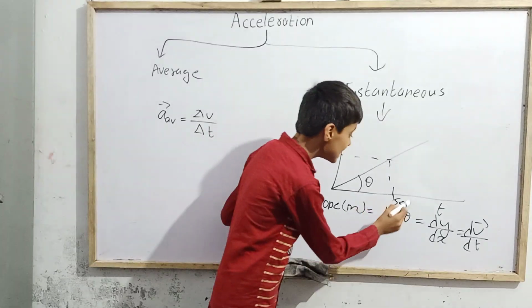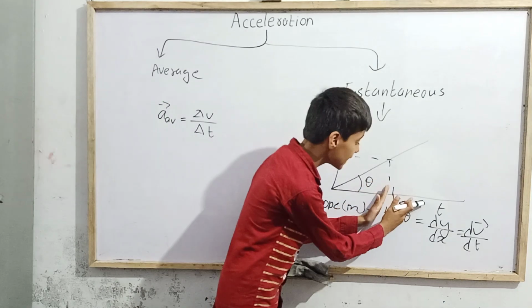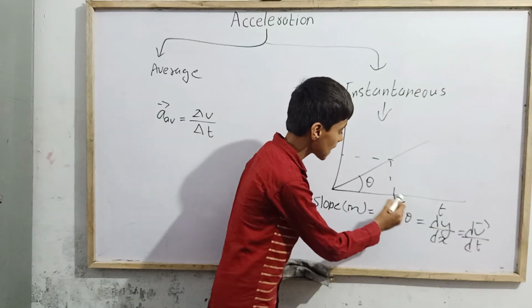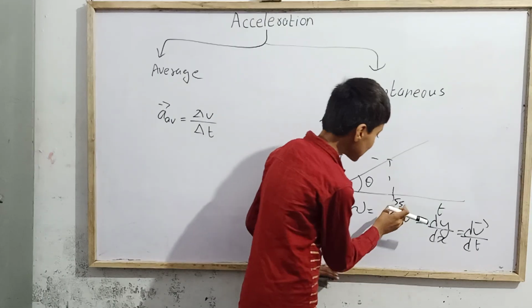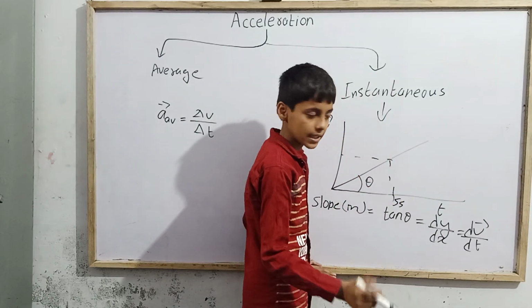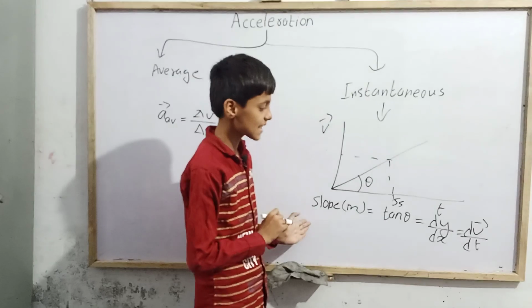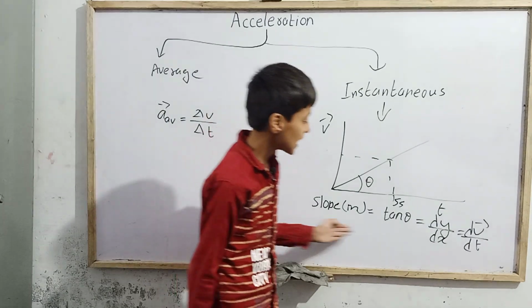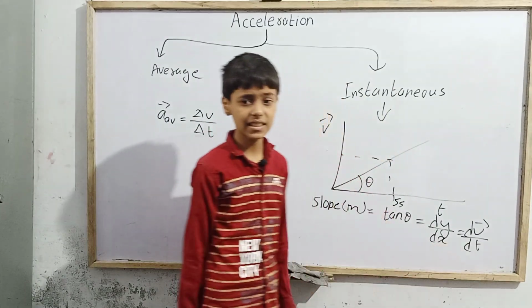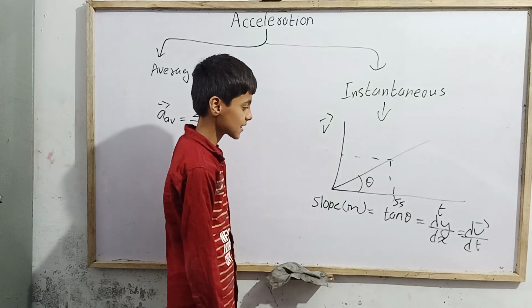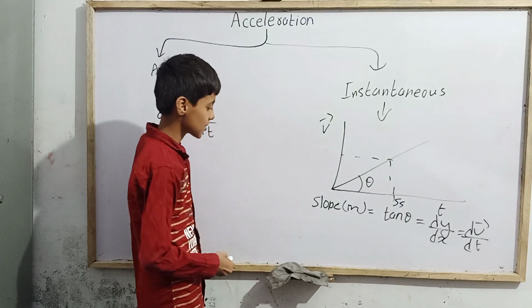So this is the instantaneous acceleration, meaning at a particular instant. Just like in this graph I plotted first of all. Later I said that at 5 seconds find out the acceleration, meaning we have to find out an instantaneous acceleration. But the question arises again: from where did dv by dt come? How is dv by dt equal to acceleration?